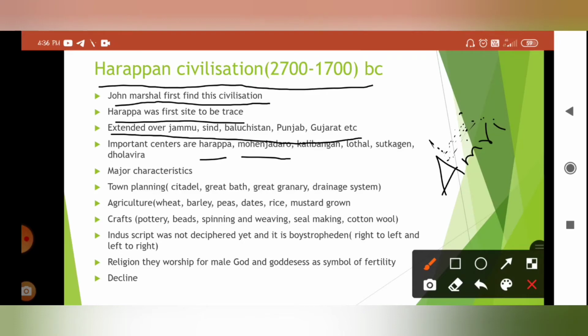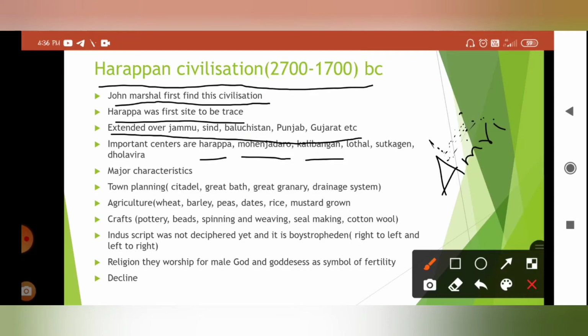And next is Kalibangan. The site Kalibangan is present on the bed of river Ghagar, and it was excavated in 1960 under the guidance of B.K.